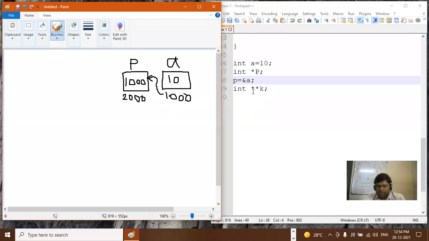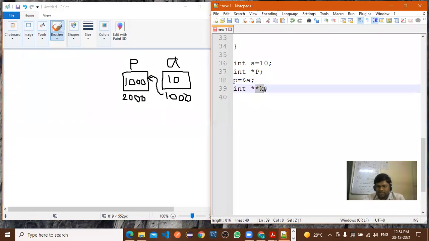Now again, what have you done? **K. What do you mean by *K? What is the value of *K? Address of A, which is 1000. Now again you have taken one more star, so what is the value?